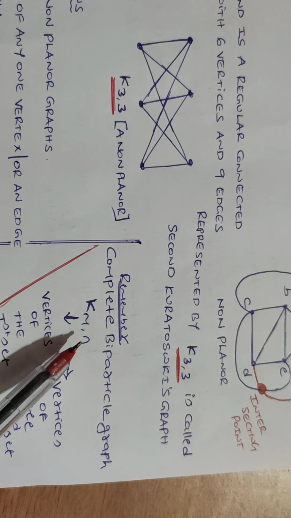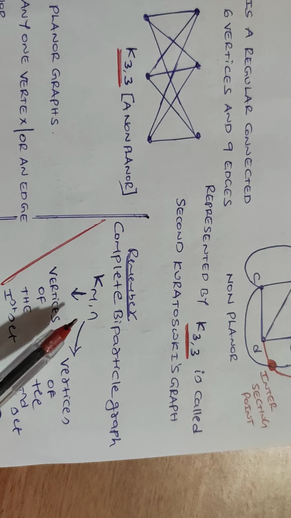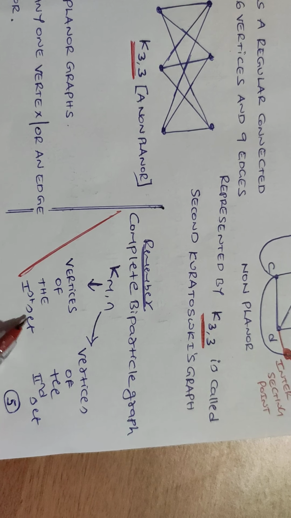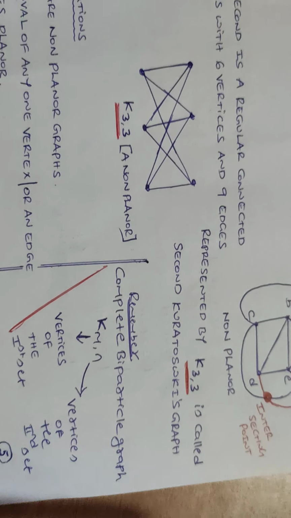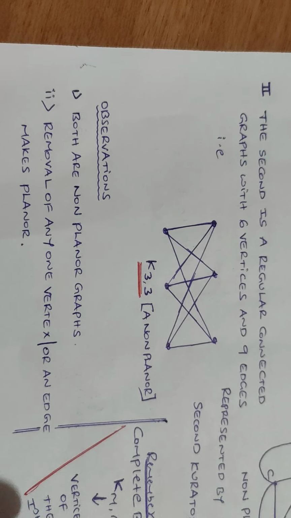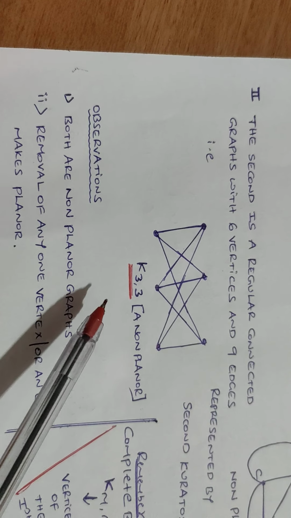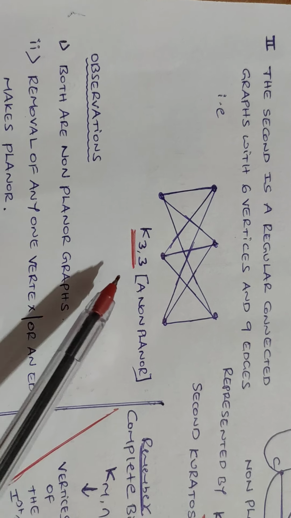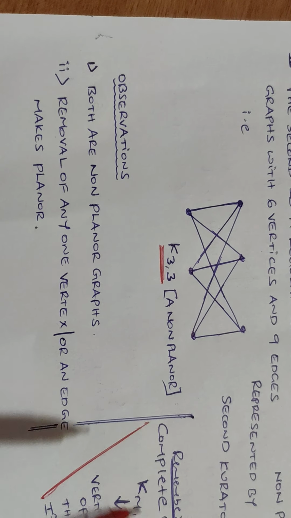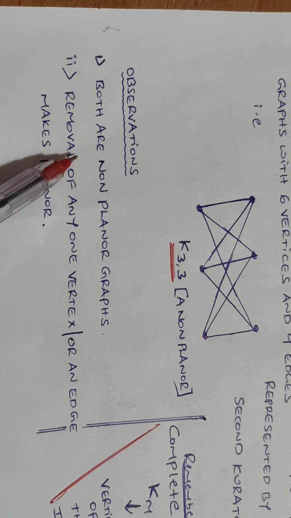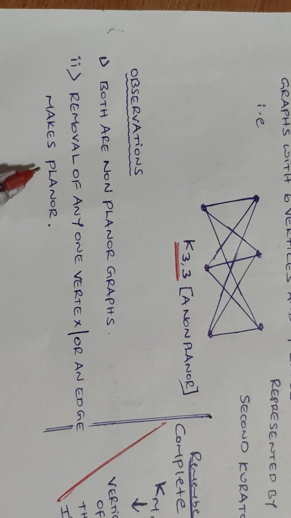K33, that is Kmn, is a bipartite graph where m stands for the vertices of the first set and n stands for the vertices of the second set. Therefore the two graphs K5 and K33 are both called Kuratowski graphs. The observation we need to make is that both are non-planar graphs.